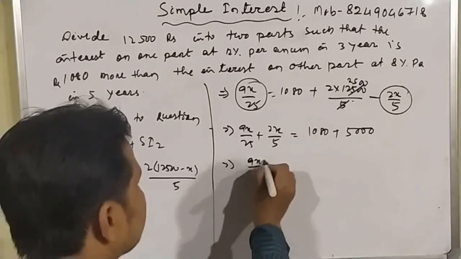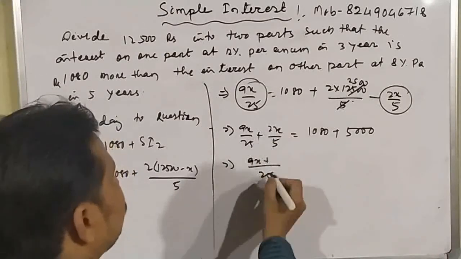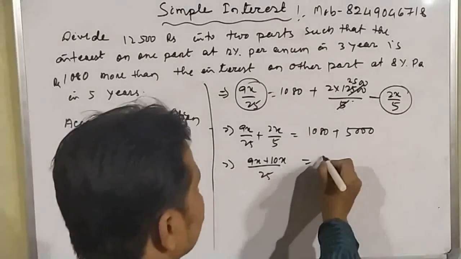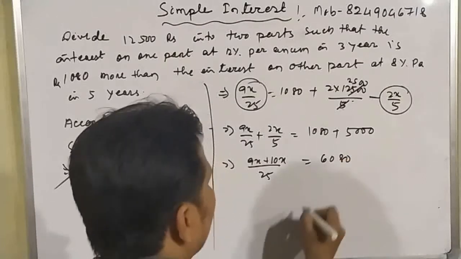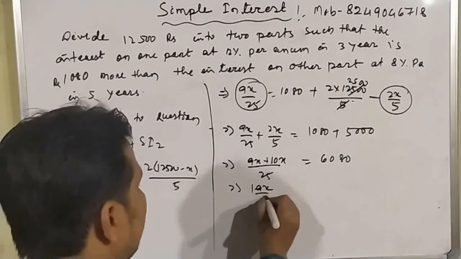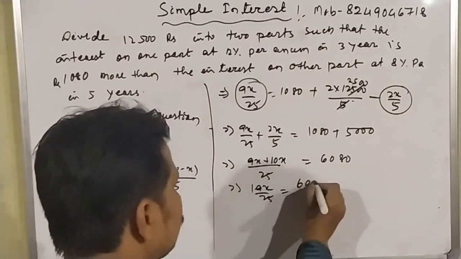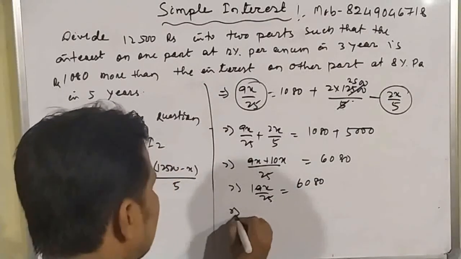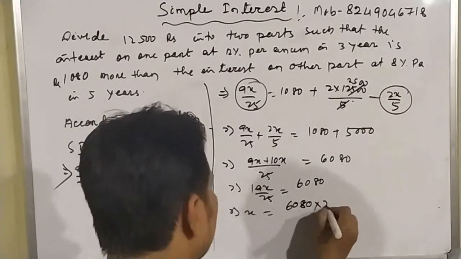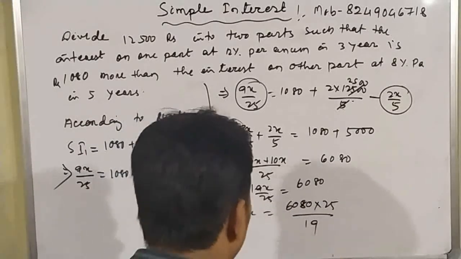So 9x plus 5 into 2x equal to 10x, is equals to how much? 6080. Implies that 19x by 25 is equals to 6080. Implies that x is equals to 6080 into 25 by 19.